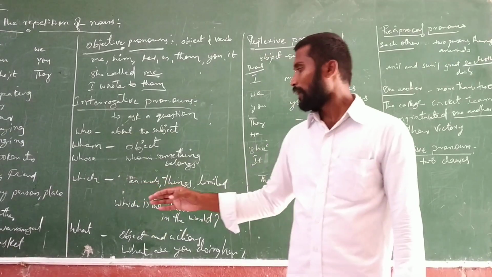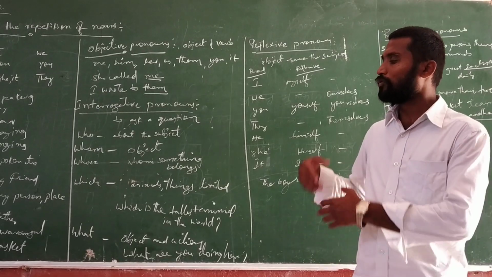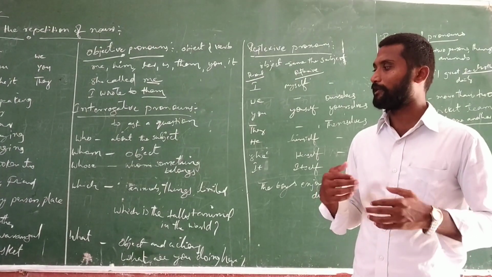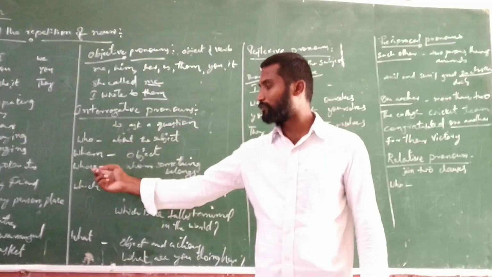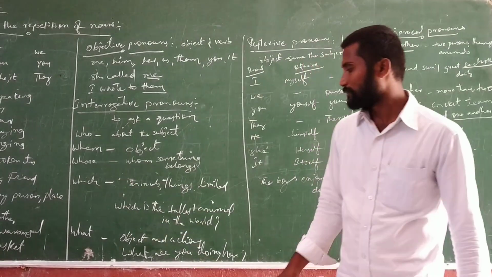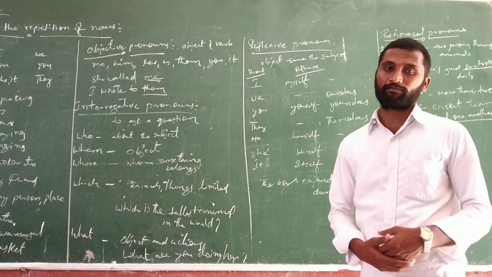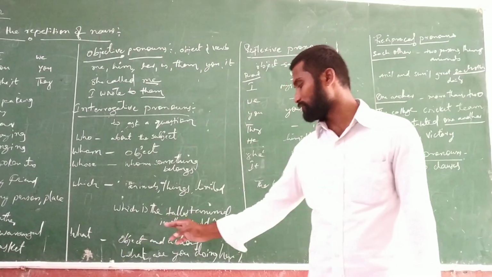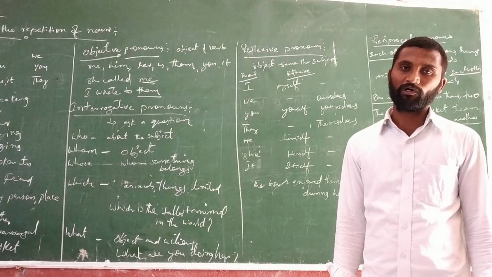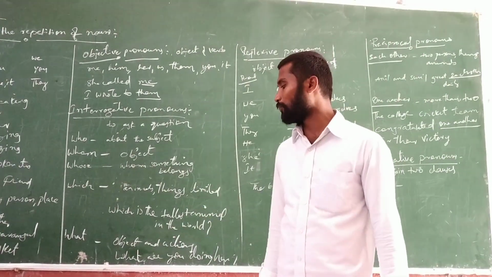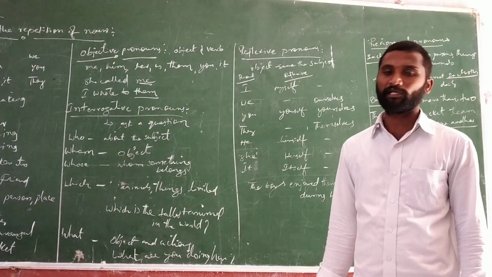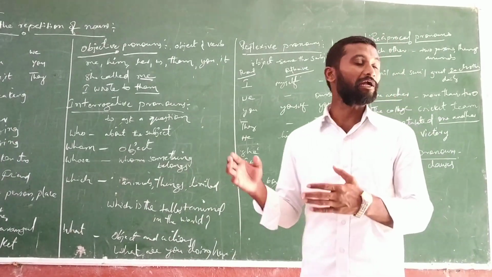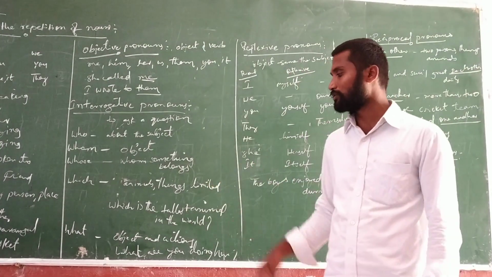Next, whose, and it is talking about whom something belongs to, regarding a person or place or thing, particularly about persons. And which. So which is talking about things, to ask questions regarding things. For example, which is the tallest animal in the world? So now it is used to talk about animals, and about things which are limited. Regarding that point only, this which is used.